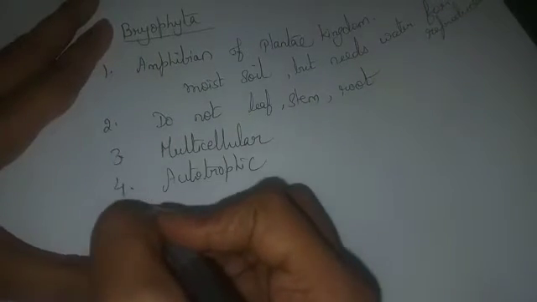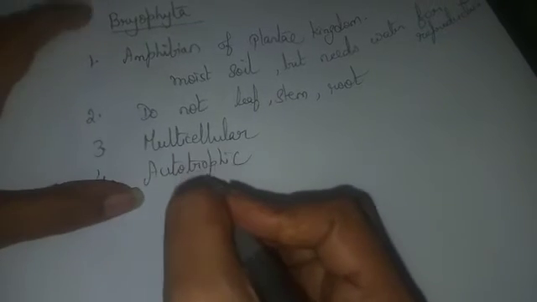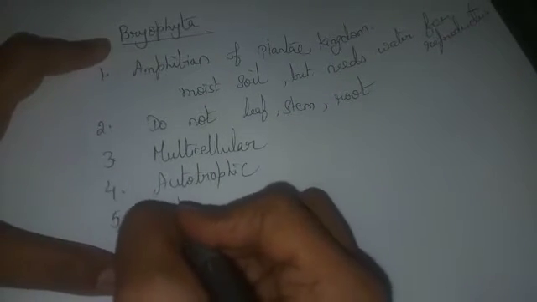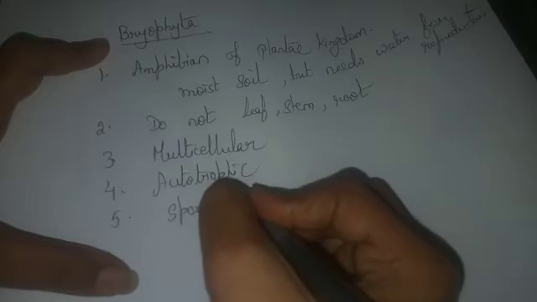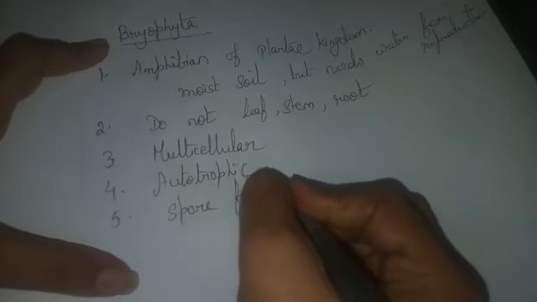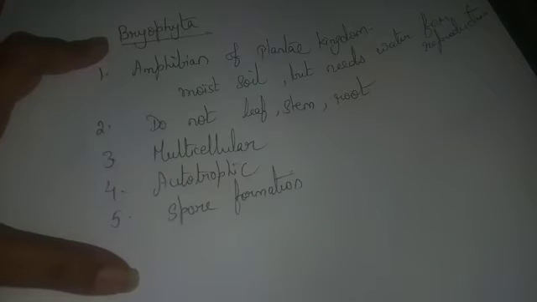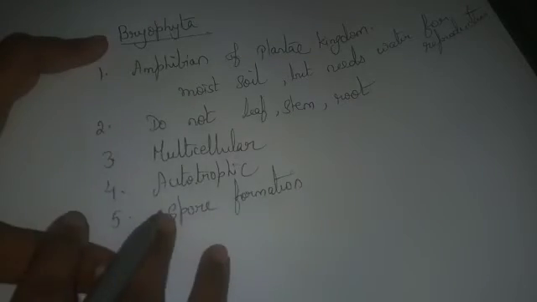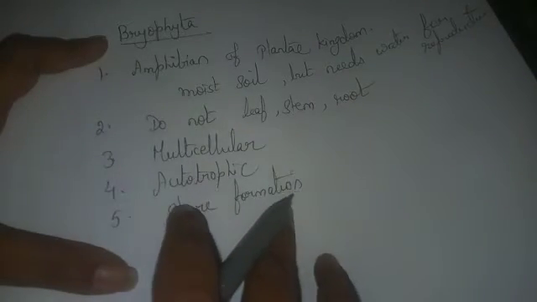The next is that this particular group of organisms, Bryophyta, can reproduce by spore formation. Let me tell you one thing, children. You have studied in lower class that there are two types of reproduction, sexual reproduction and asexual reproduction.